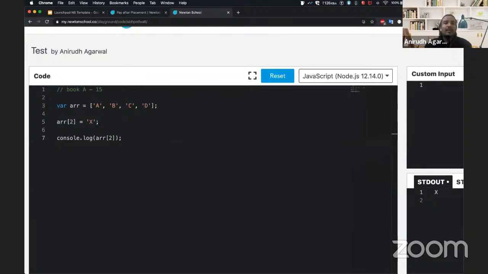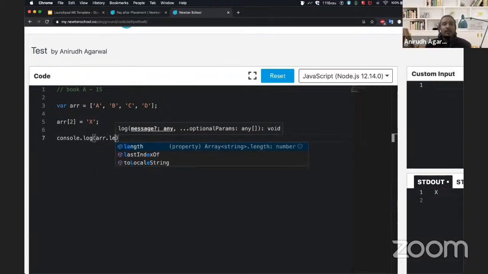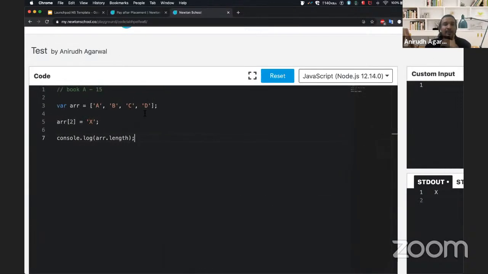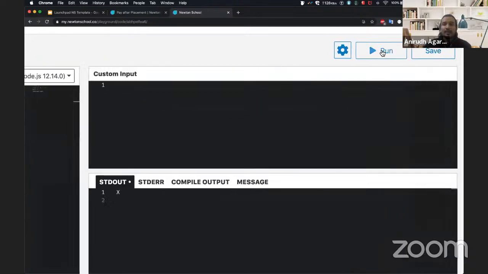Now let's say I try to access an element in an array which does not exist. Before that, what if we want to find the current length of the array, right? We can do arr dot length. This will return me a value of 4, because there were 4 elements in the array.